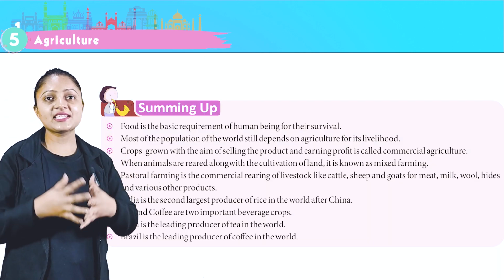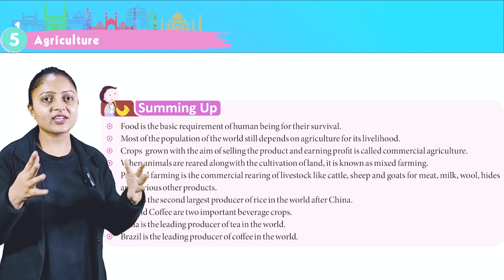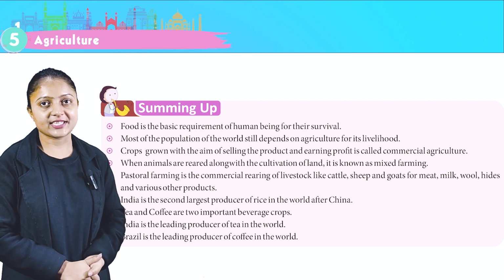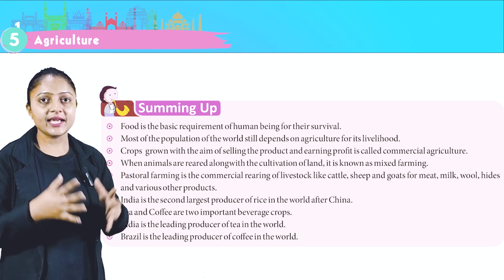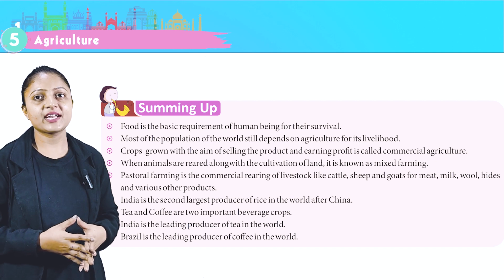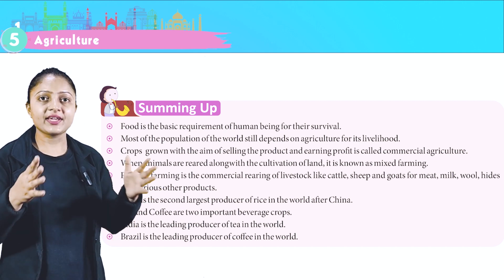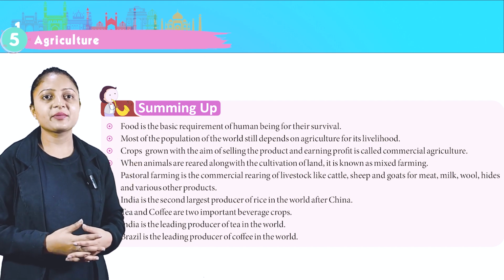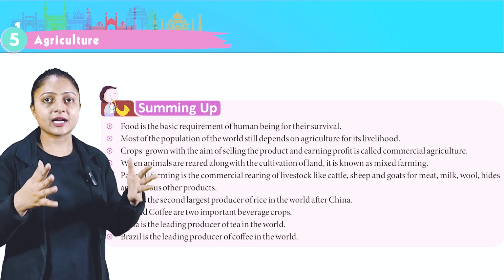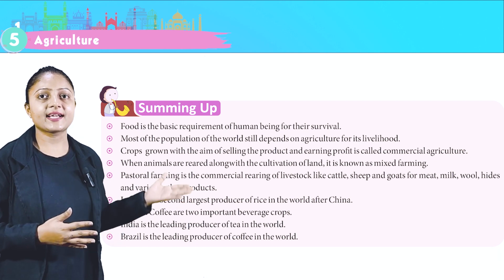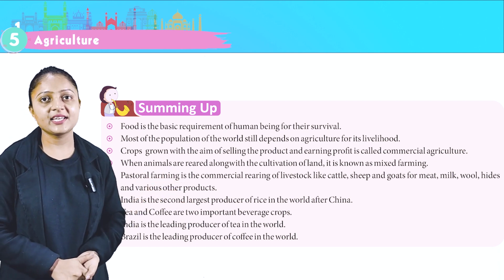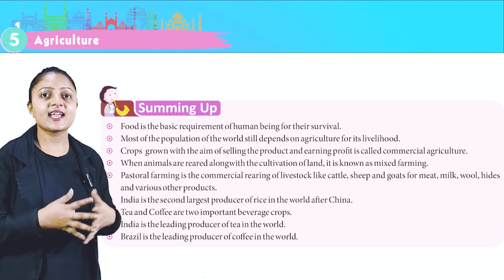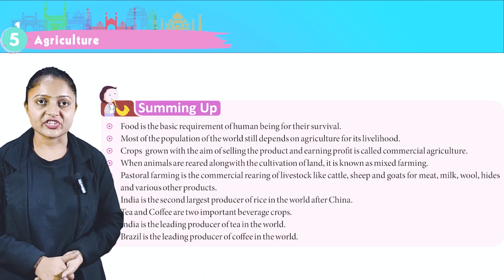Summing up, food is the basic requirement of human beings for their survival. Most of the population of the world still depends on the agriculture for its livelihood. Crops grown with the aim of selling the product and earning profit is called commercial agriculture. When animals are reared along with the cultivation of land, it is known as mixed farming. Pastoral farming, the commercial rearing of livestock like cattle, sheep and goats for meat, milk, wool, hides and various other products. India is the second largest producer of rice in the world after China.